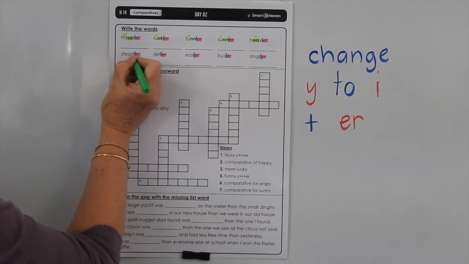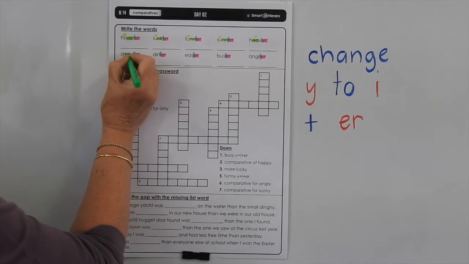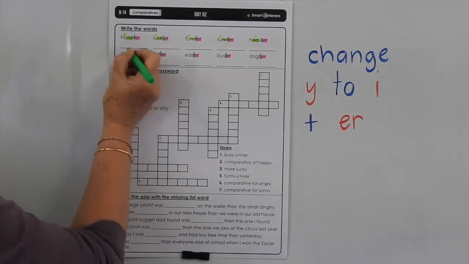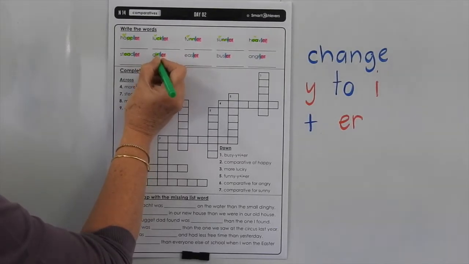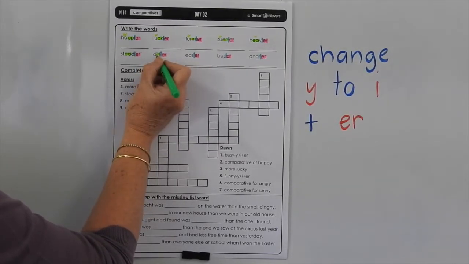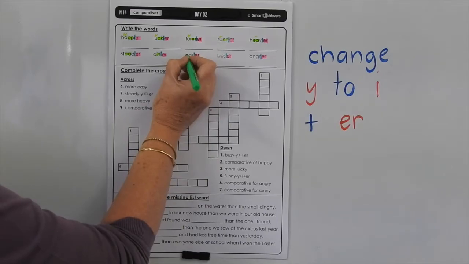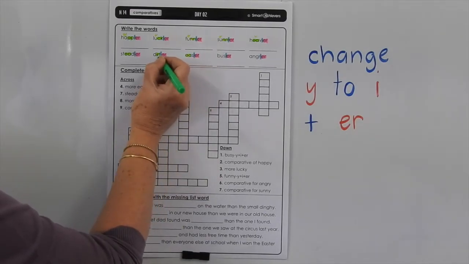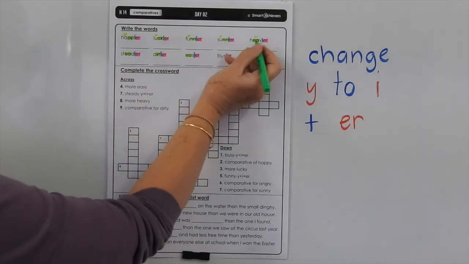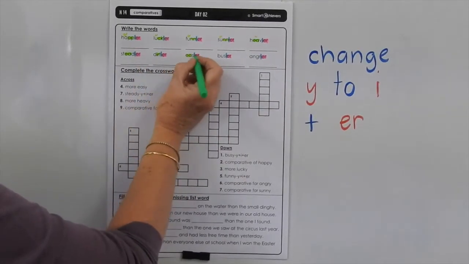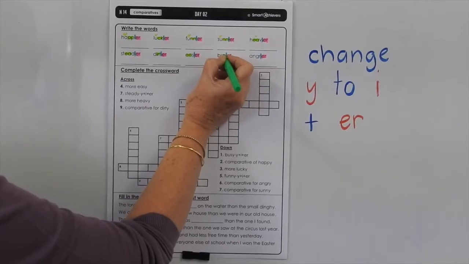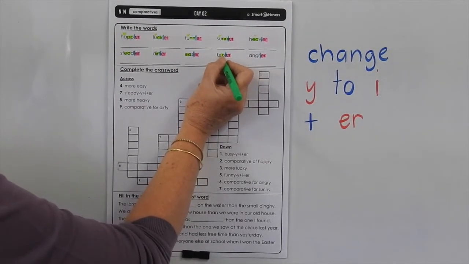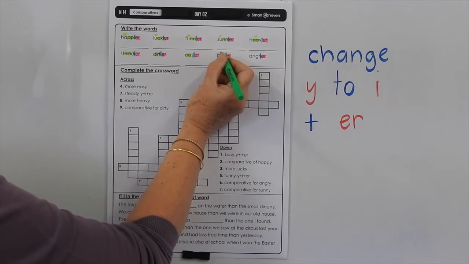Steadier comes from the word steady, so you've got the EA there making a short vowel sound. Dirtier, you've got the IR for the long sound, R controlled vowel. Easier, we've got the EA, so notice you've only got one consonant after these long vowel sounds. Easier, one vowel sound. Busier is really tricky because you've got to recognise that you're using a U for that I sound in there.